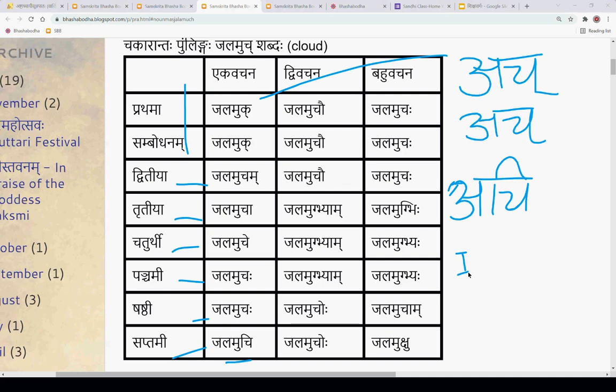Like PWD is an abbreviation. ATM, for example. ATM has become like a word now. So we use ATMs in Bahuvachanam, like that.